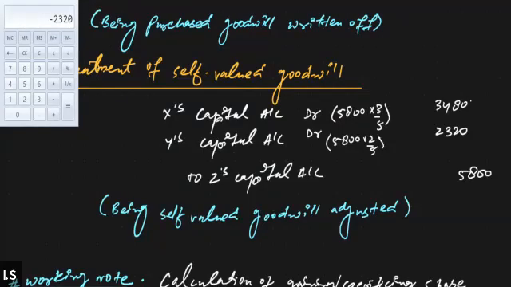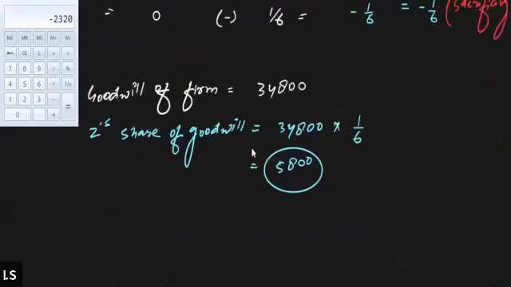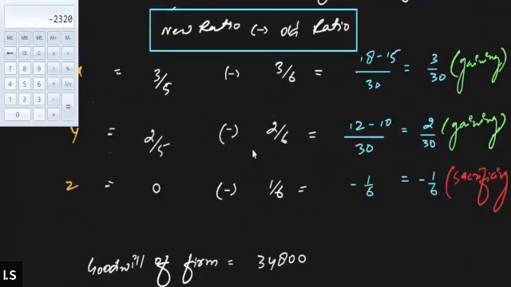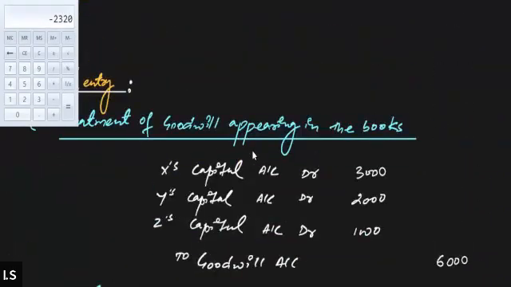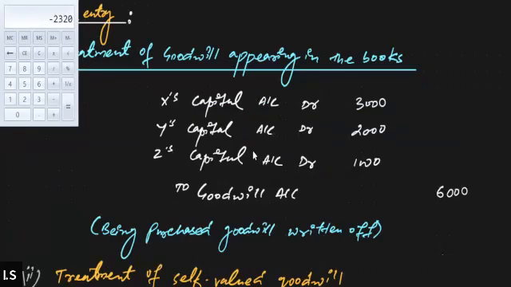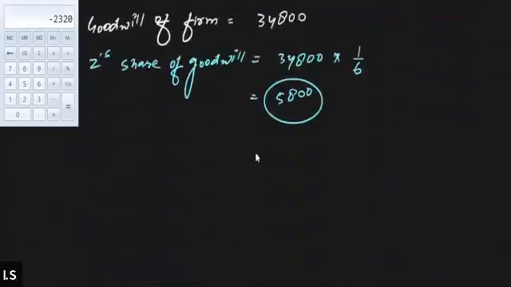All right. So now we are done with the first part of the question that requires us to pass the journal entry. Now moving on to the B part that requires us to prepare the revaluation account. Then C requires us to prepare the capital account, and then finally the balance sheet. So let's quickly prepare the revaluation account for this question.